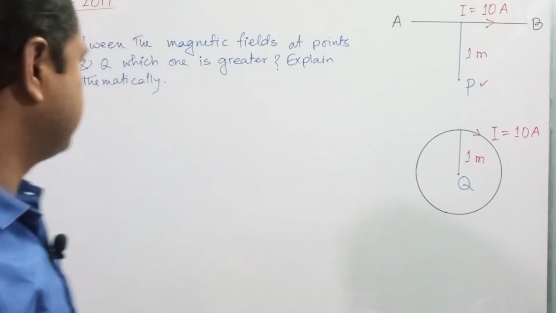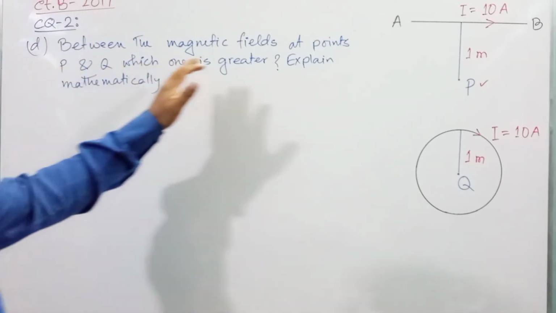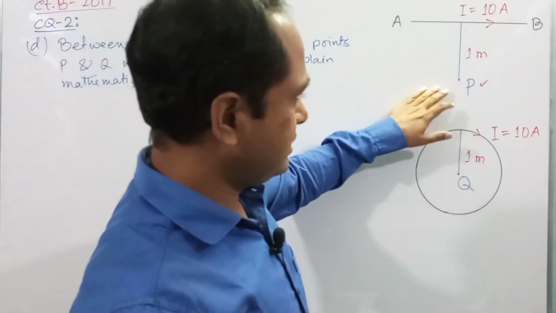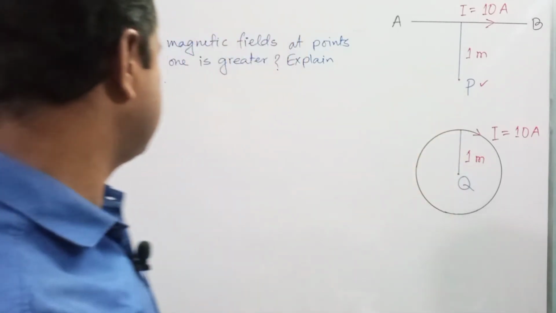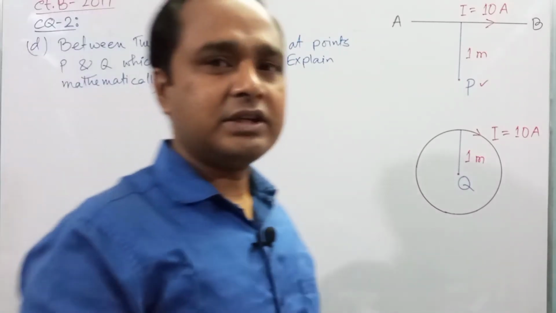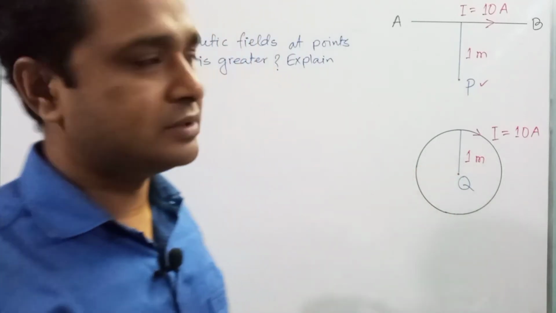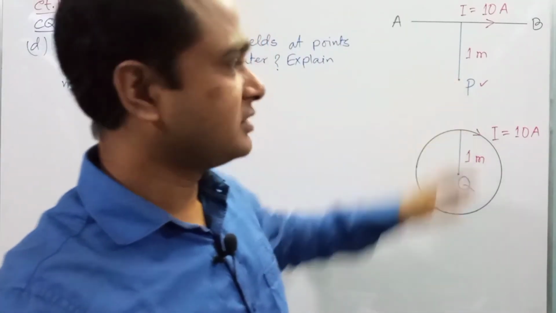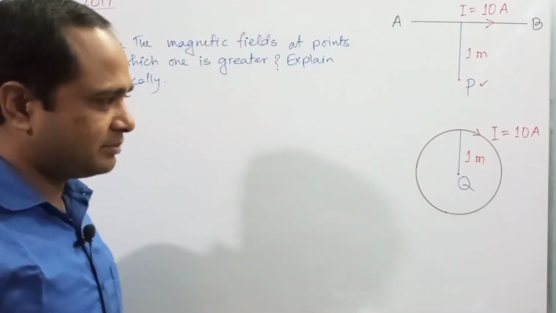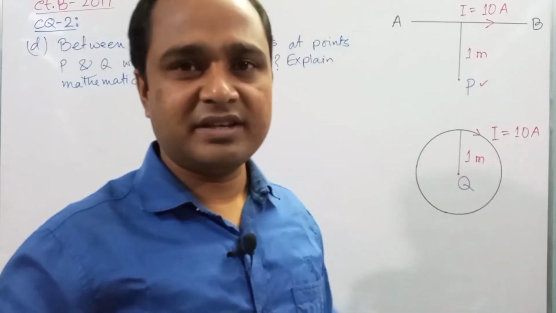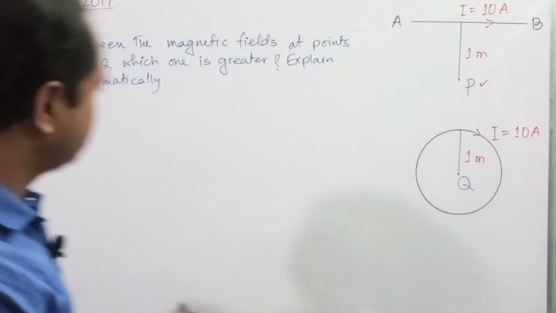In our next question, they said that between the magnetic field at point P and at point Q, which one is greater? Explain mathematically. Dear student, in our previous question, question C, we have determined the magnetic field for point P. So now we have to determine the magnetic field at point Q, and then we have to compare which magnetic field is greater, right?